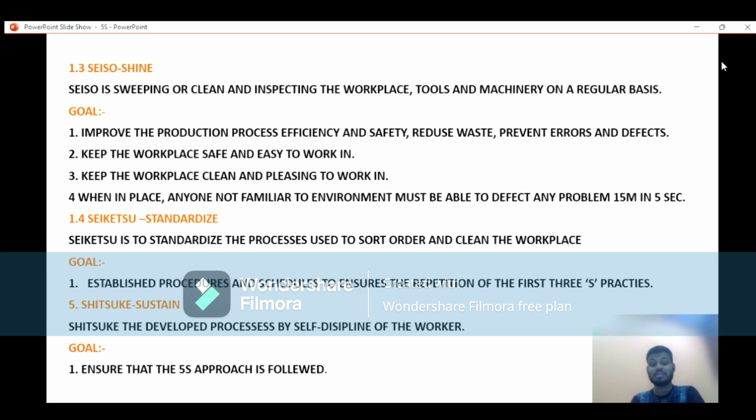That means we have to sustain. How can we sustain this process? Go through the check sheet because we are doing it on a daily basis. Yes or no, we tick there.